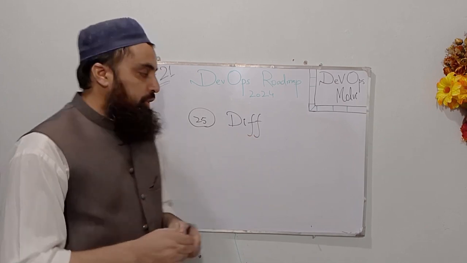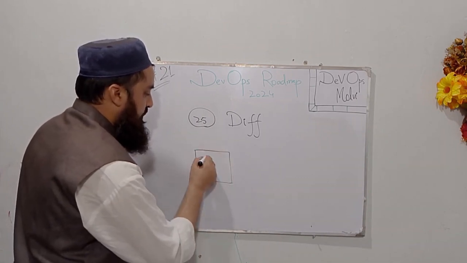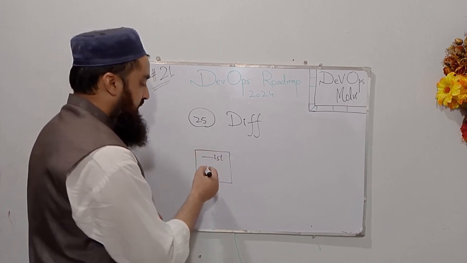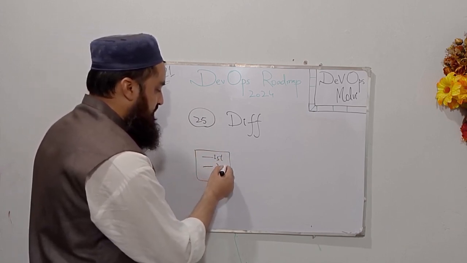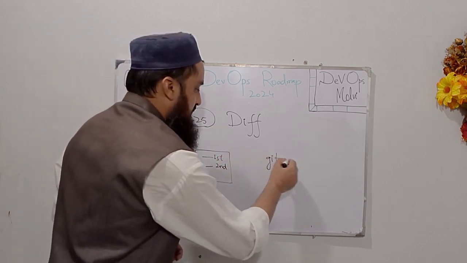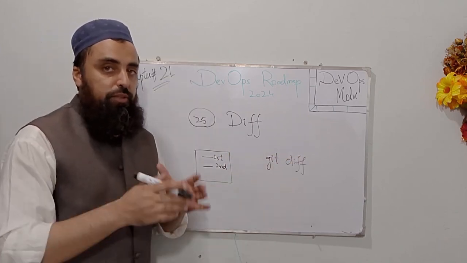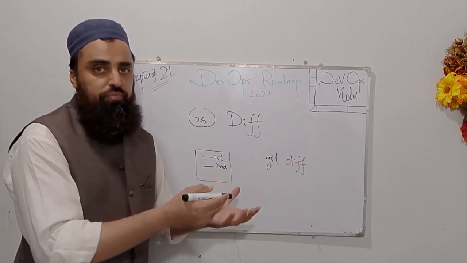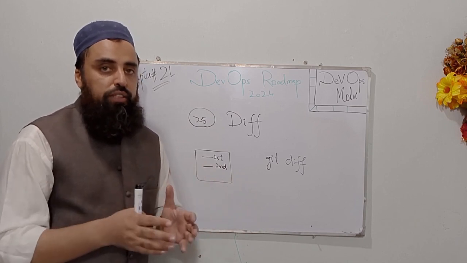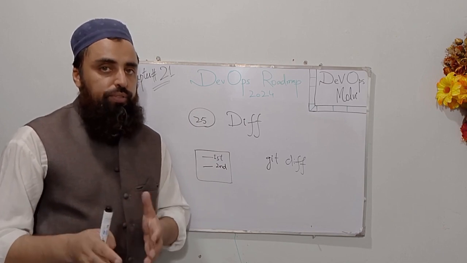In our previous lecture, you saw that I have one file and I have made first change. This was my first change, okay? And I didn't commit the file. Then I modified again and I inserted the second change. And then after that, I checked with git diff command, and git diff told us that your file has been modified and there are that many number of insertions in that file. So git diff actually compares the changes in your code and tells you which files have been modified or changed.